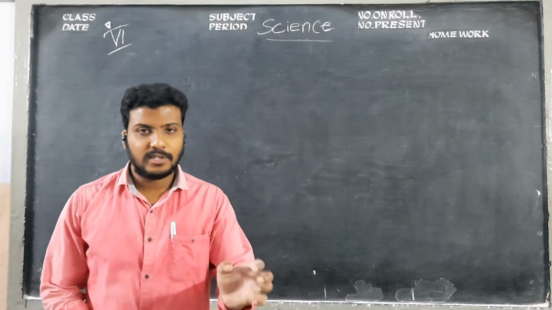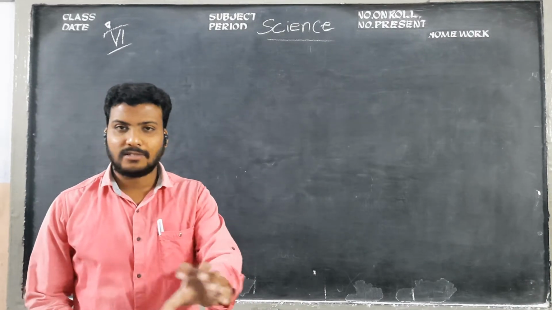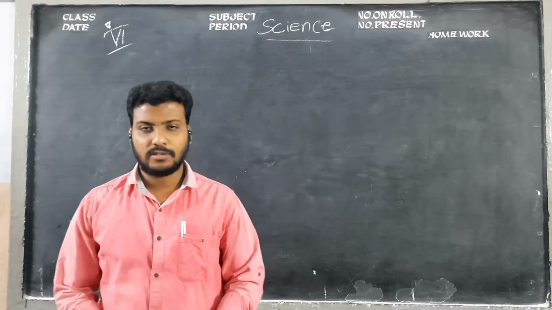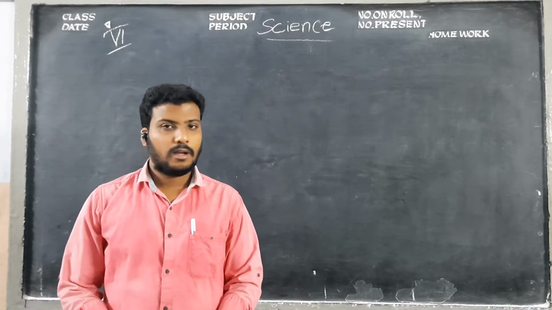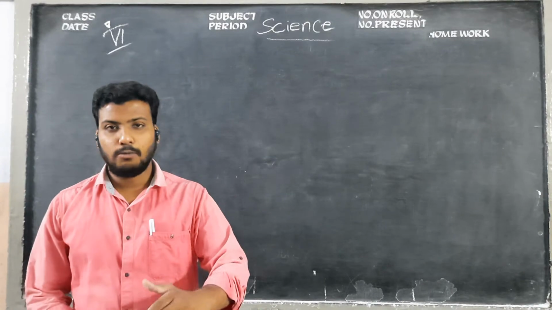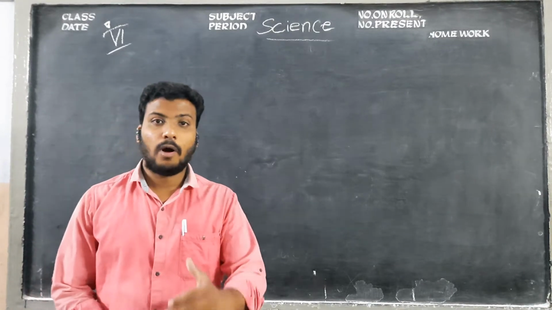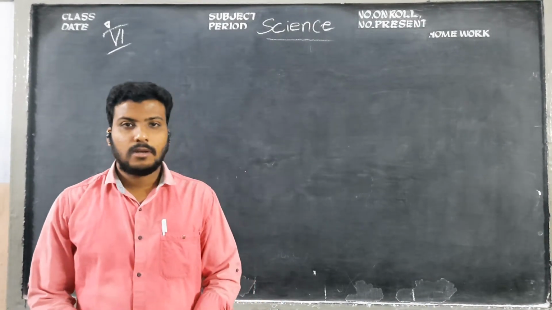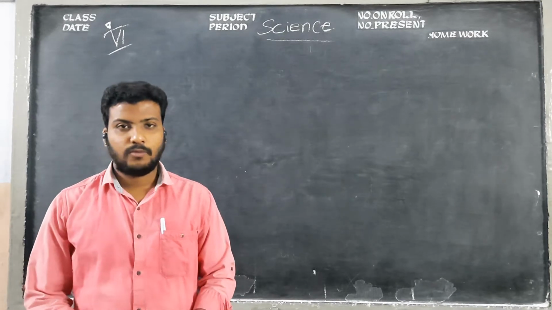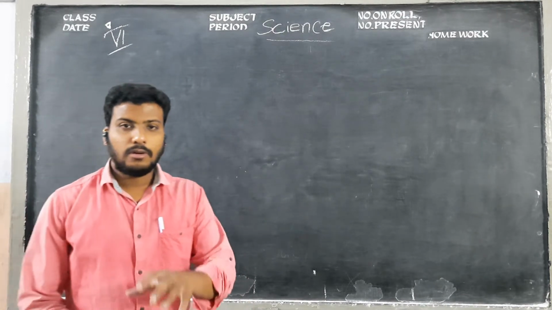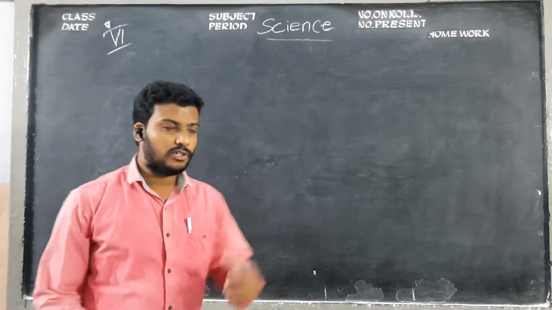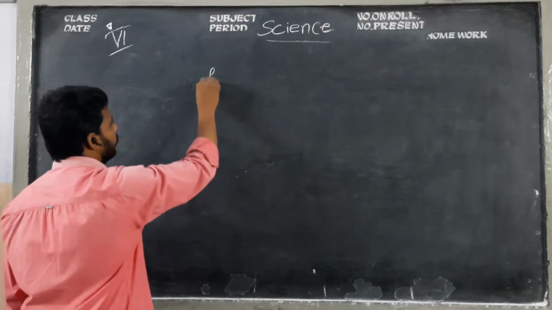By using the senses only, an animal collects and hunts its food. First of all, it hunts the food, collects it, and eats it. So by using its senses and some of its body parts, it eats it. We can simply say feed. So right now we discuss the food chain.